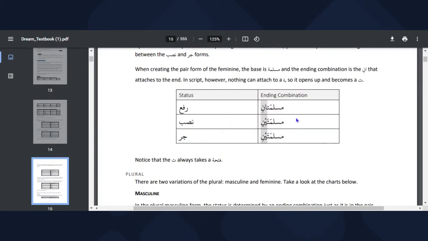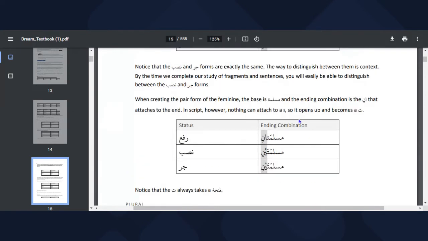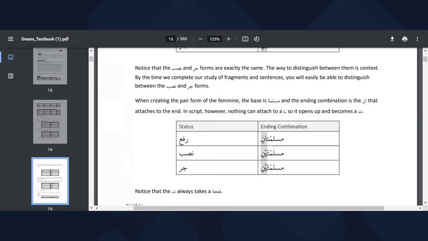And then we have Rafun, Nasib, Jar for the feminine part. So we have Muslimatani. We use that for Rafun. If you can see, the ta is still there. So the ending combinations for feminine pair are tani, taini, taini. Muslimatani for Rafun, Muslimataini for Nasib, and Muslimataini for Jar. So if I want to use my name, the feminine version of my name is Mubarakatun. If I want to say the feminine pair version, it will be Mubarakatani, Mubarakataini, Mubarakataini.